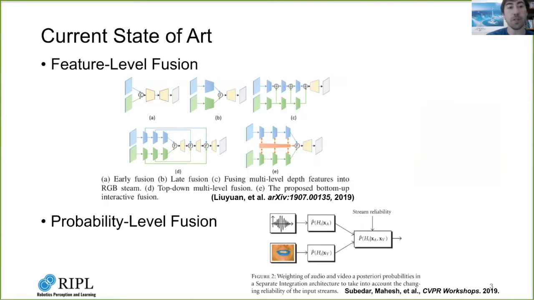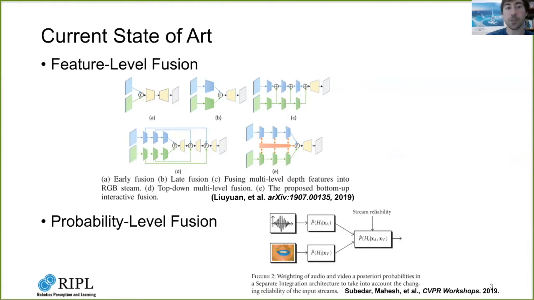People have explored fusion of different modalities to improve general performance. In the case of semantic segmentation, RGB plus depth data is a common combination. Researchers have found that exploring intermodality interaction at feature level improves performance. Probability level fusion also yields better performance than unimodal models.